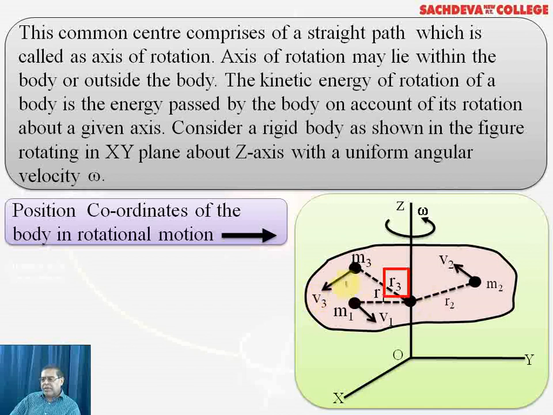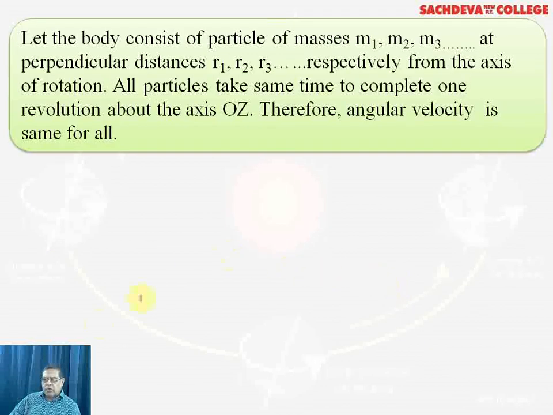If the body consists of many particles like m1, m2, m3, etc., and perpendicular distances are r1, r2, and r3 respectively from the axis of rotation, all the particles take the same time to complete one rotation about the axis.